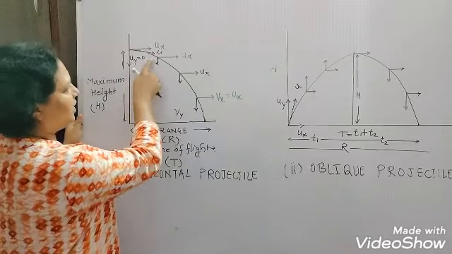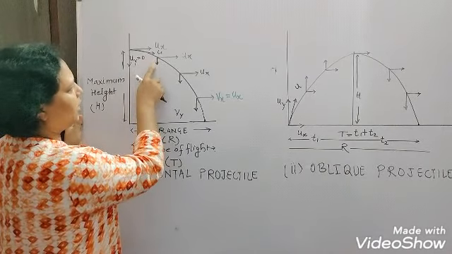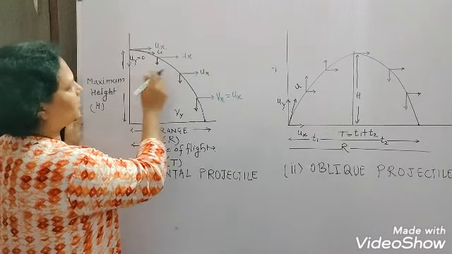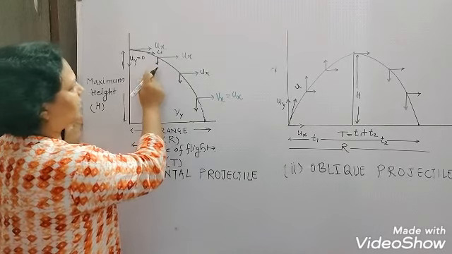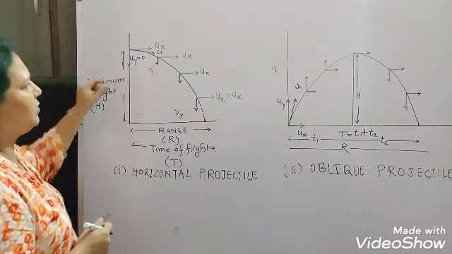Now you can see at this point, this vertical velocity, say this is some point where the vertical velocity is v1.